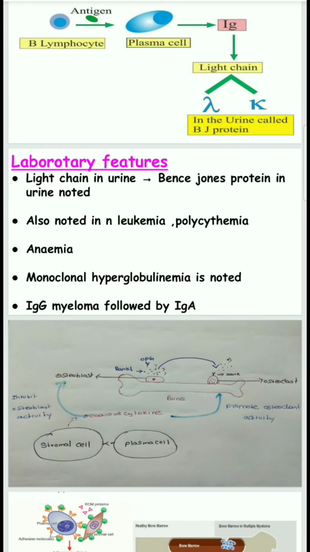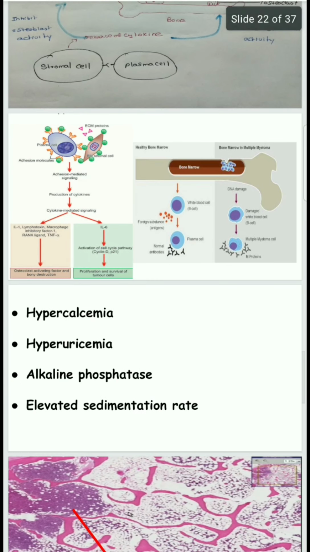Anemia and monoclonal hyperglobulinemia are also indications in laboratory diagnosis. IgG myeloma is high in frequency, followed by IgA. Hypercalcemia, hyperuricemia and alkaline phosphatase are indications of osteoclastic activity. An elevated sedimentation rate is also seen.